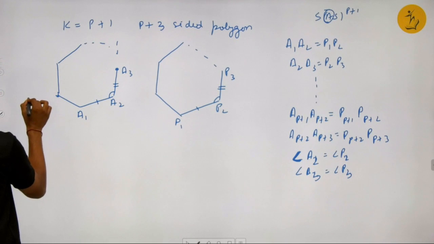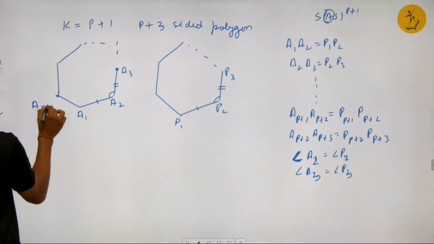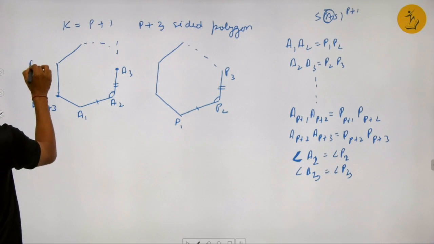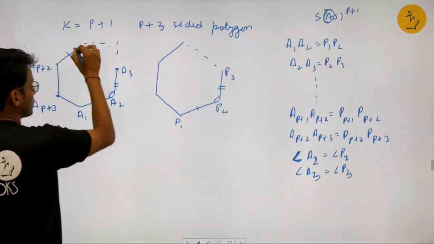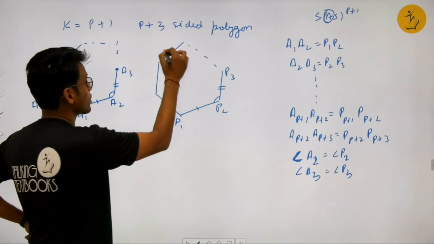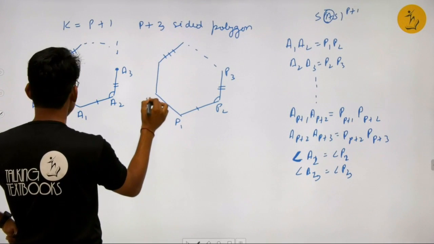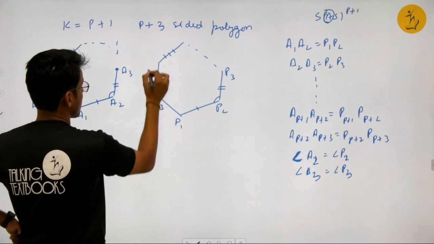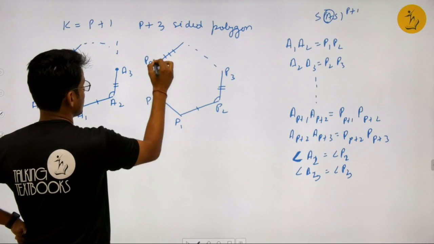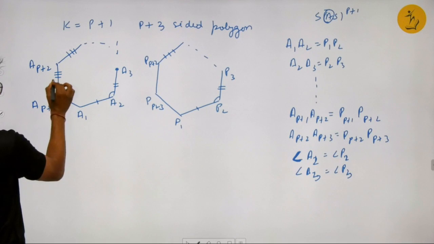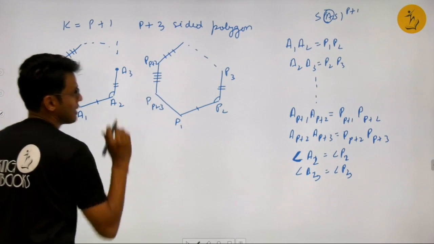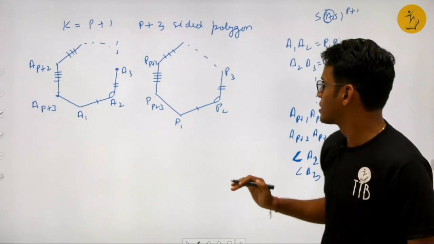This particular vertex is A p plus 3. This particular vertex is A p plus 2. This is also equal. Right? P plus 3, p plus 2. And this is also equal to this one. Right? So these are my assumptions.